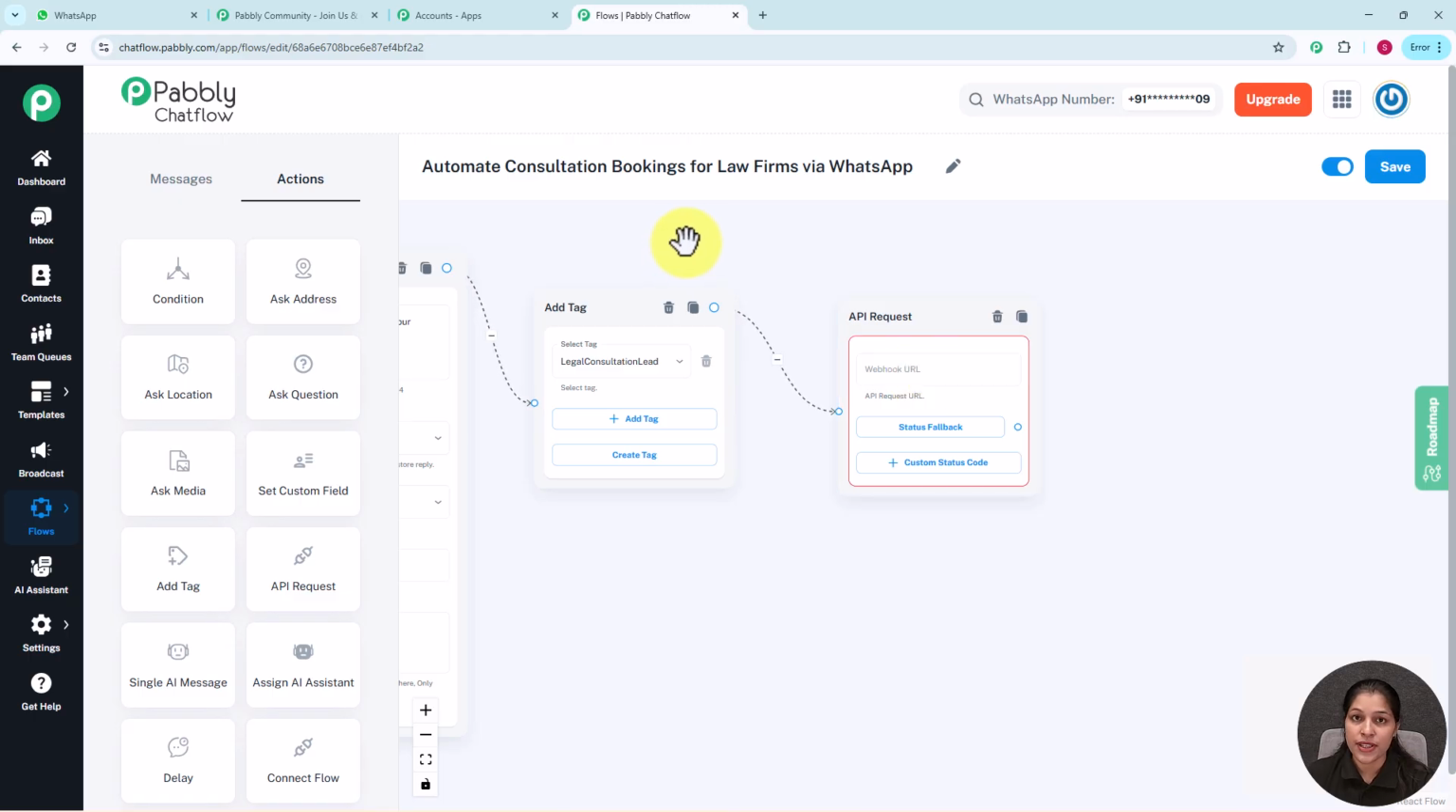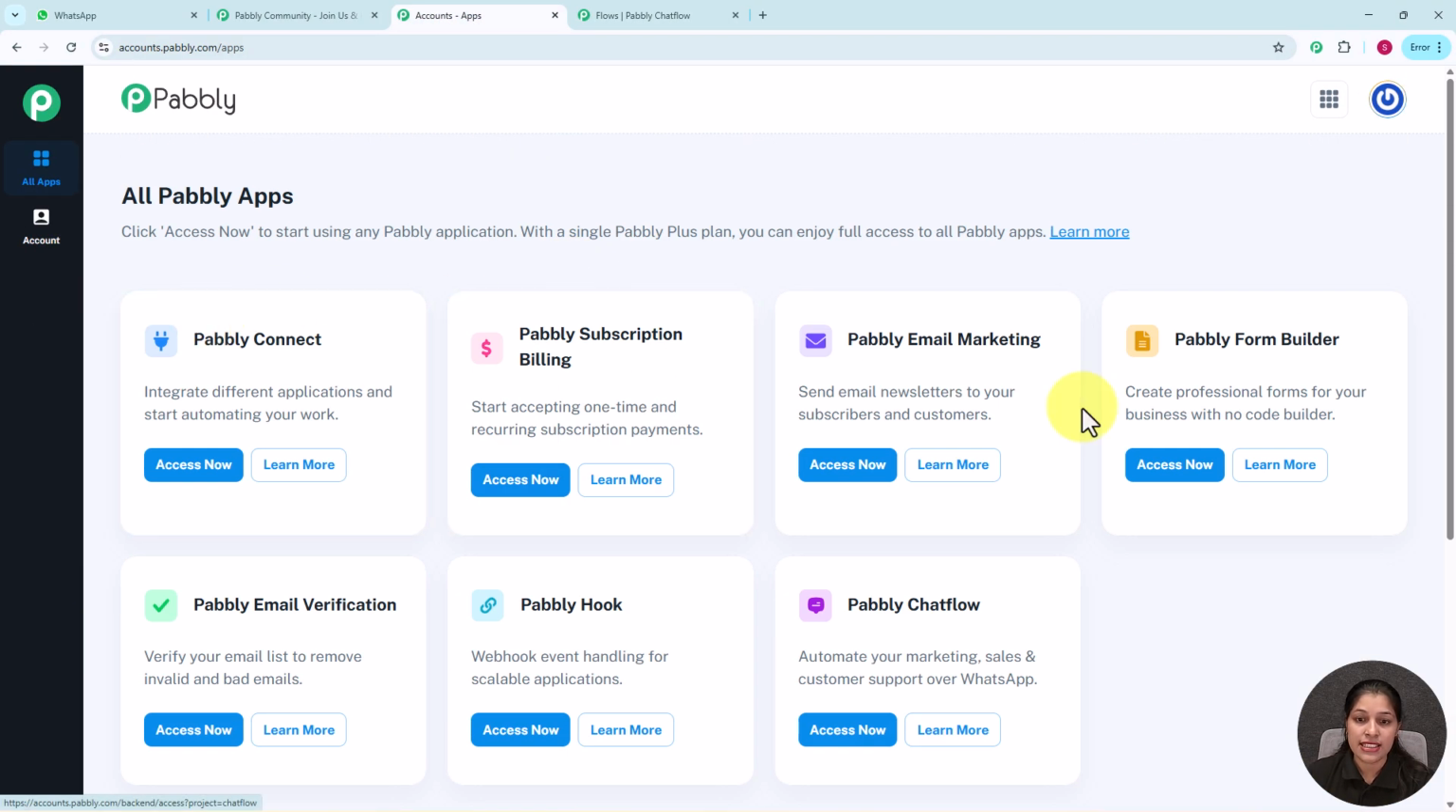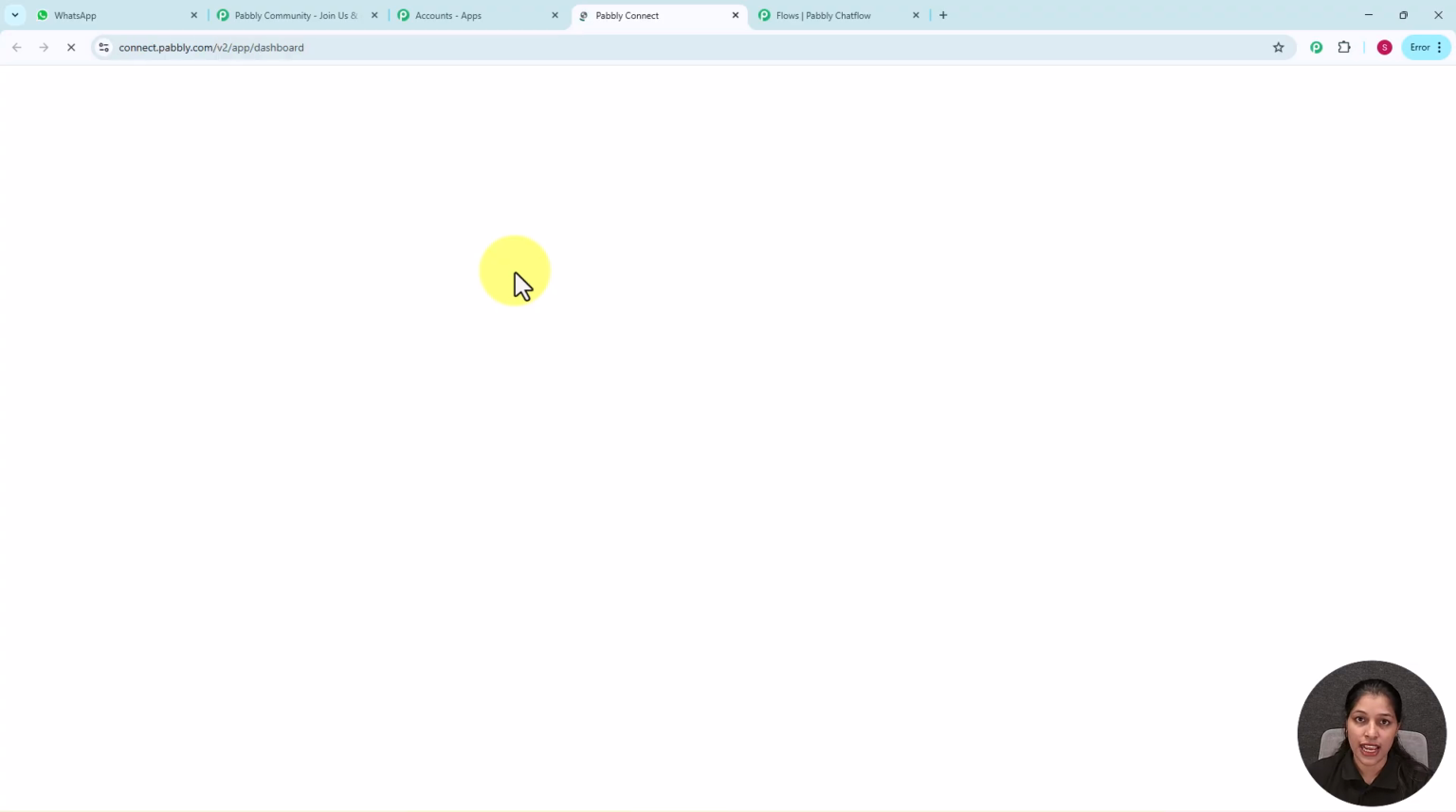So you might remember I have told you about the all Pabbly apps page. You simply have to go there, and here you can see these are the products provided by Pabbly. I have already told you that we are going to use Pabbly Connect for building the connection between Pabbly Chatflow and the Google Sheet, where we are going to save our responses. Pabbly Connect is the application which can integrate different applications and start automating our work. For accessing Pabbly Connect, you simply have to click this Access Now button, and we will get the dashboard page of Pabbly Connect.